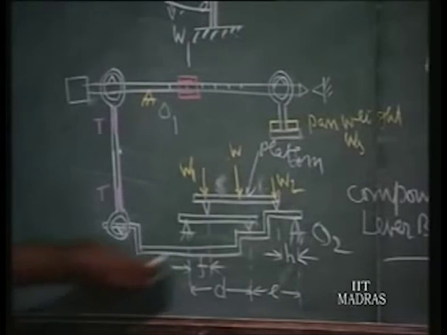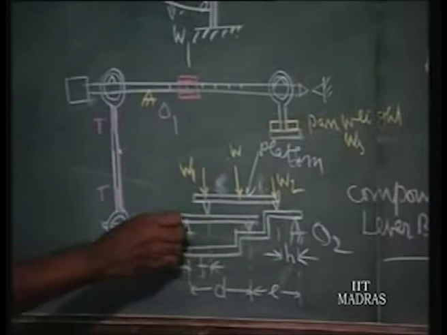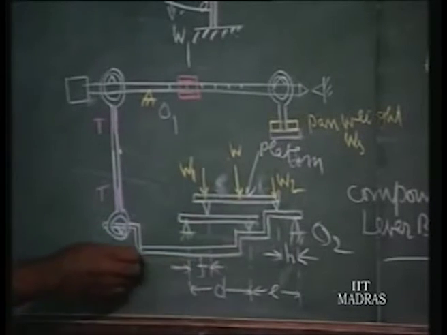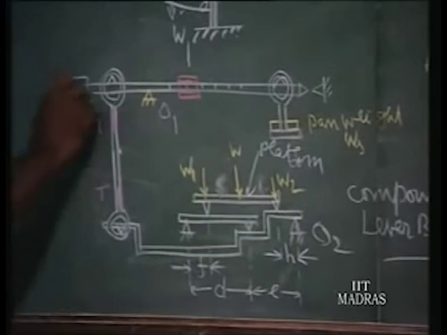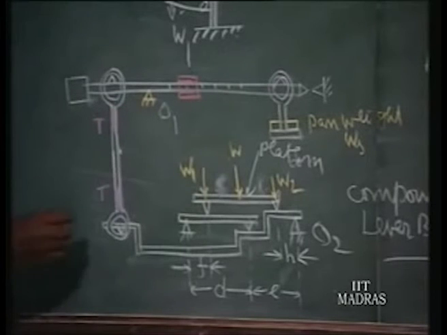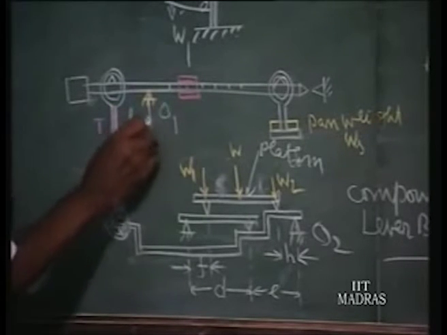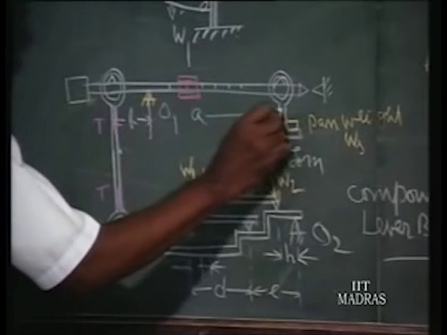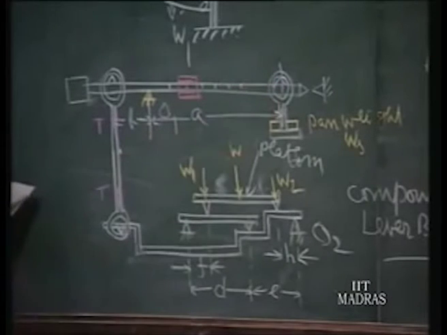For that, say here you have a platform that is mounted on another platform here. One is on the lever, pivoted at O2. This main lever is pivoted at O1, and the lever edges are like this, A and B. This is the B lever edge, and this is A. Up to the middle, it is A. That is the knife edge there.